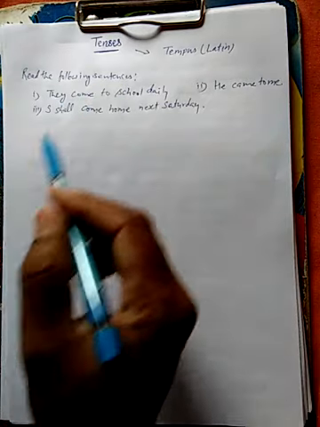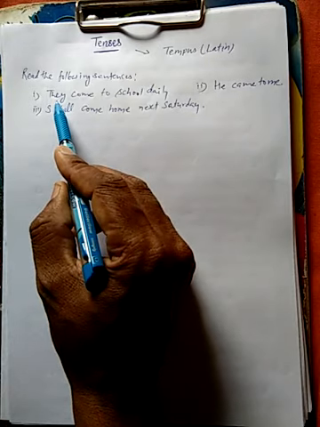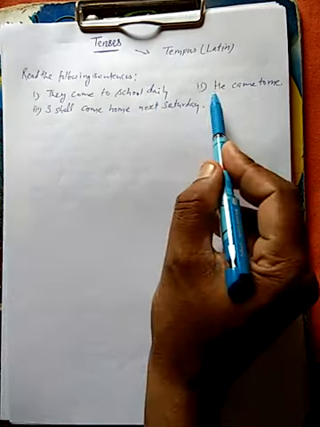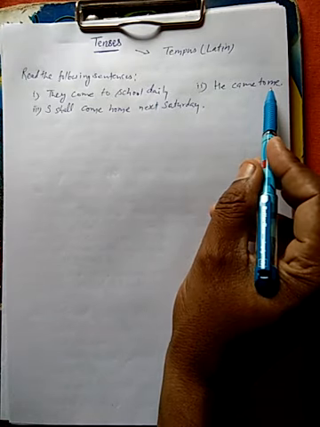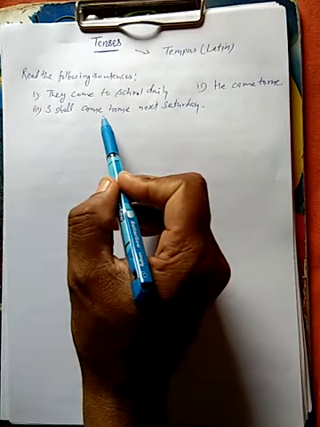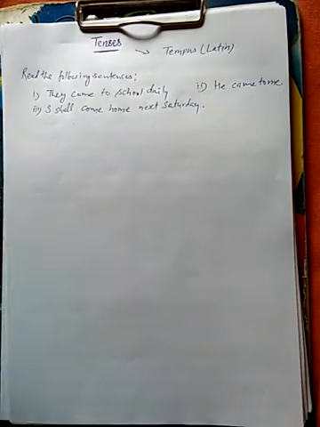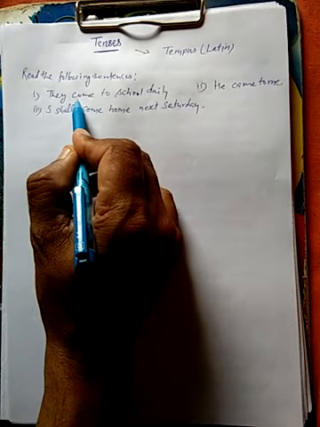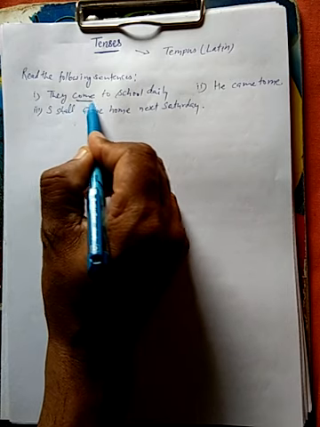these following sentences. Okay, the first one is: they came to school daily. Okay, he came to me. Okay, and I shall come here next Saturday. Okay, clear? In this first sentence, you can see here I have written the verb